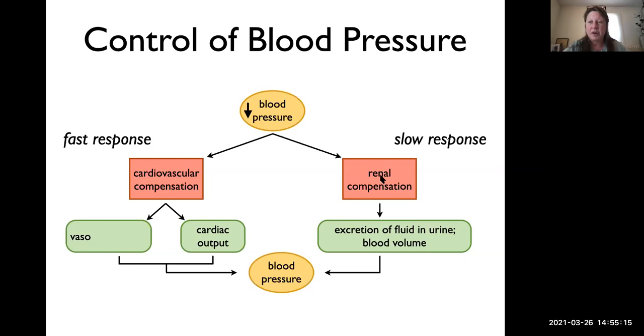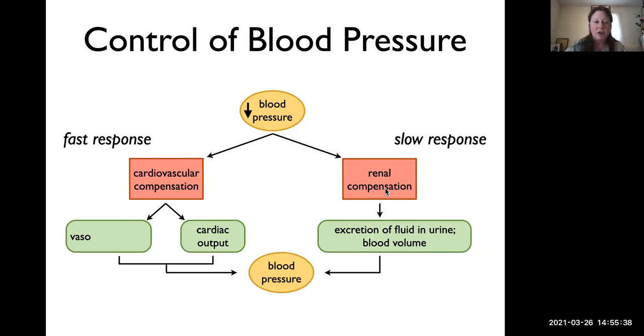I'm ignoring thirst because that's so varied, whether someone is able to drink or not, what's available to drink or not, how much they drink, what they drink, all of that. So let's assume that thirst and drinking are out of the picture. The slow response that the body's actually in control of is the renal compensation.